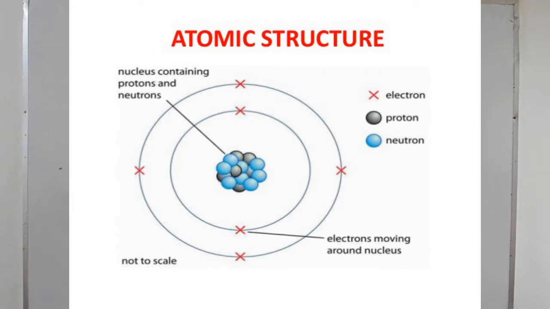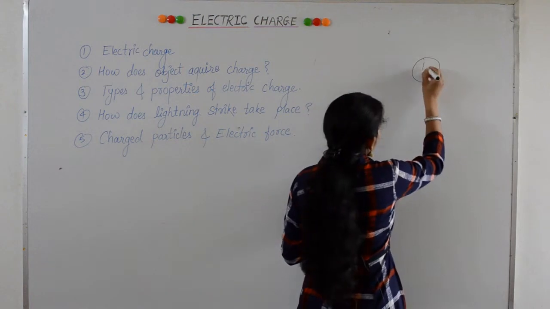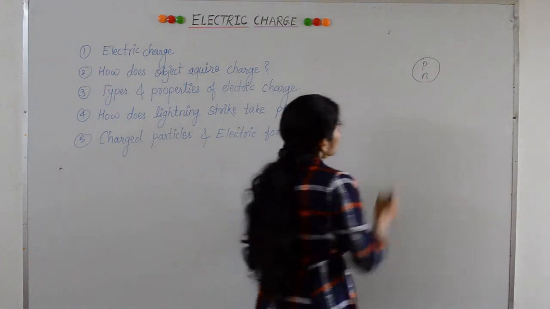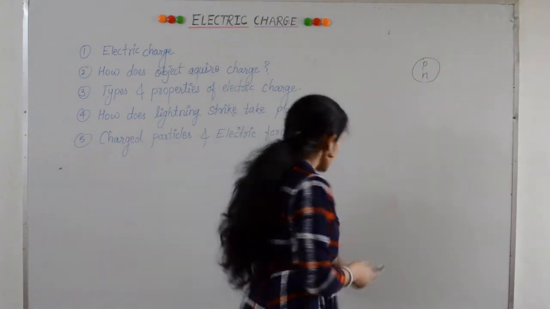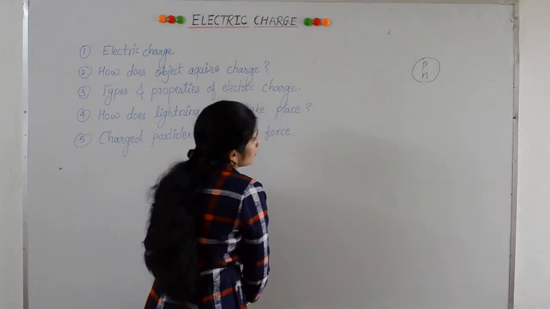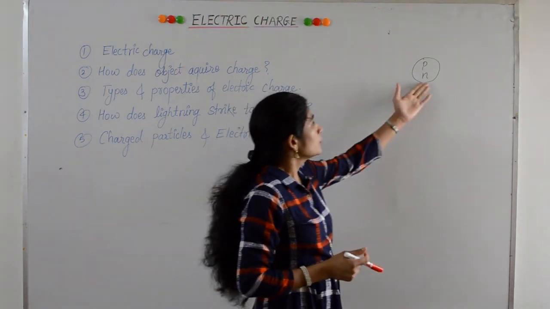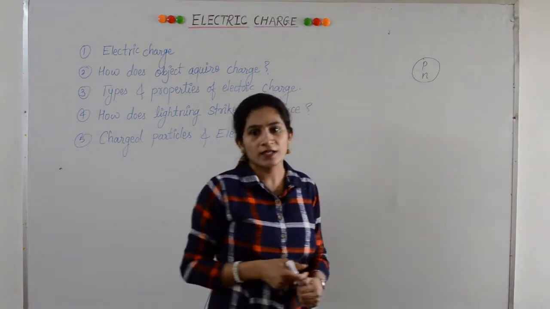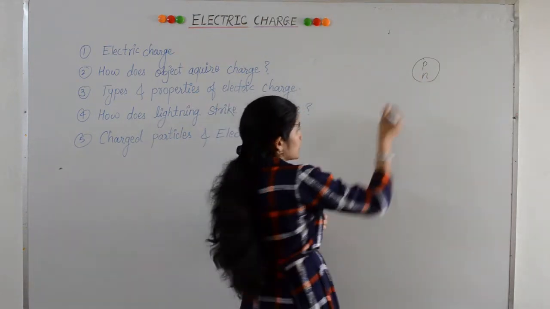Let's have a look at the structure of the atom. It has a positively charged nucleus which consists of protons and neutrons. Protons are positively charged particles. Neutrons are chargeless particles. They are neutral. Neutron, its name itself indicates that it doesn't carry any charge, but proton carries positive charge.